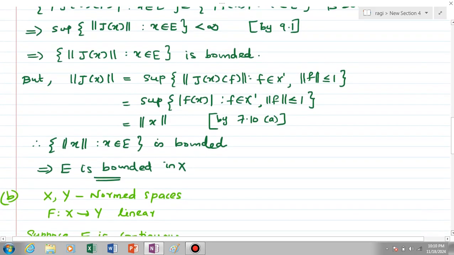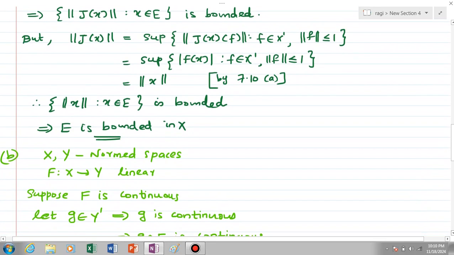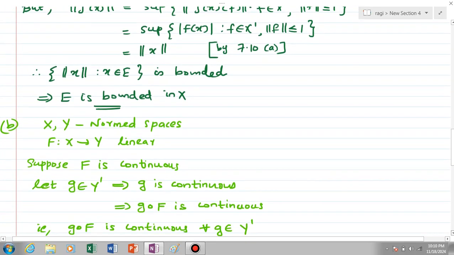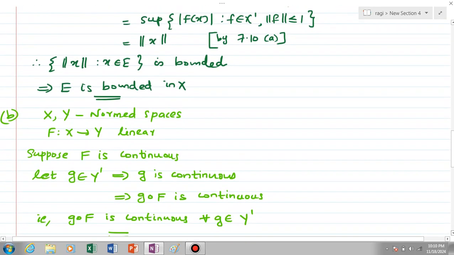For that we have X and Y normed spaces and f from X to Y a linear map. We have to prove that if f is continuous, then G composite f is continuous for every G element of Y dash, and conversely if G composite f is continuous for every G element of Y dash, then f is continuous. Okay, suppose f is continuous first, then we have to prove that if G element of Y dash, then G composite f is continuous.